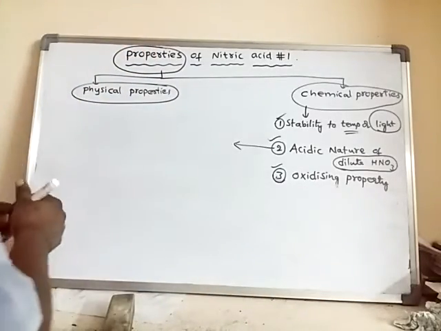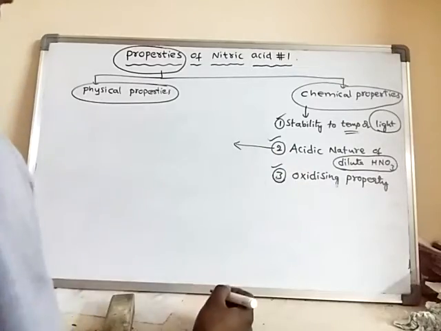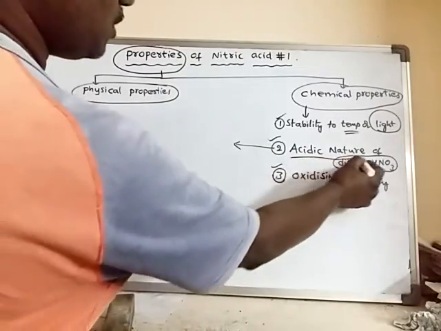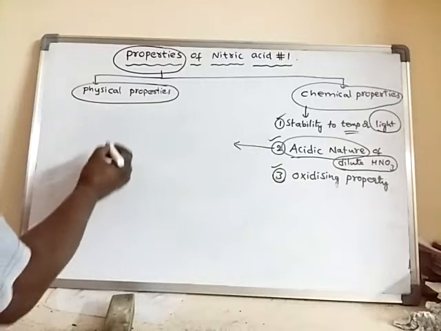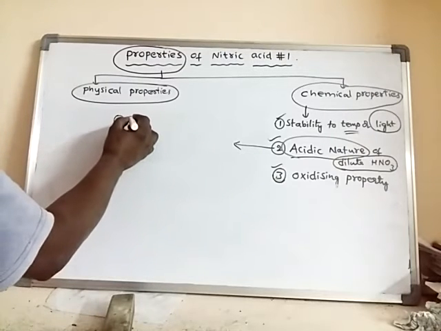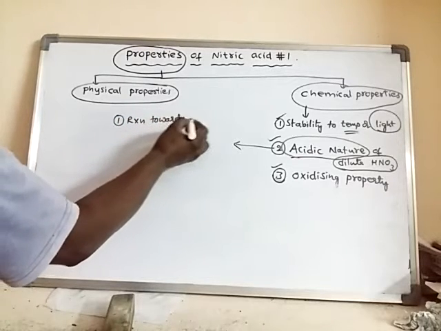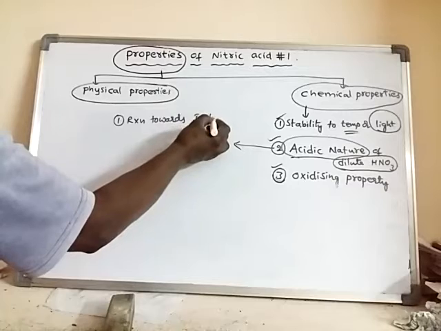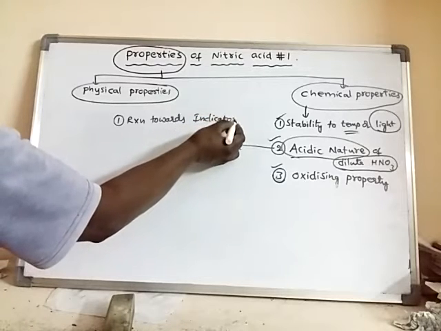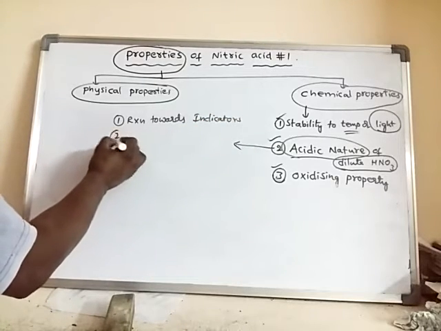First one is reaction towards indicators.